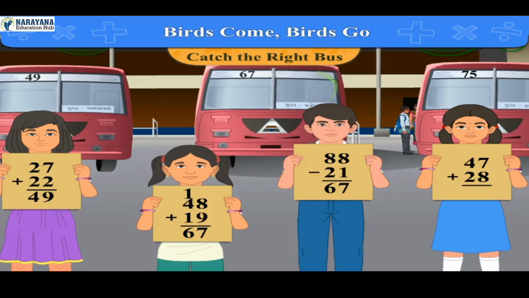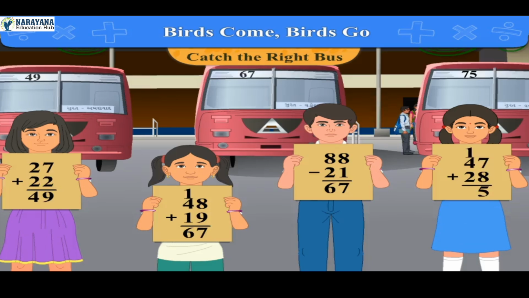Here it is given on the fourth card, 47 plus 28. So add them. Adding 7 and 8, we get 15. We write 5 below 8 and 1 right above 4.